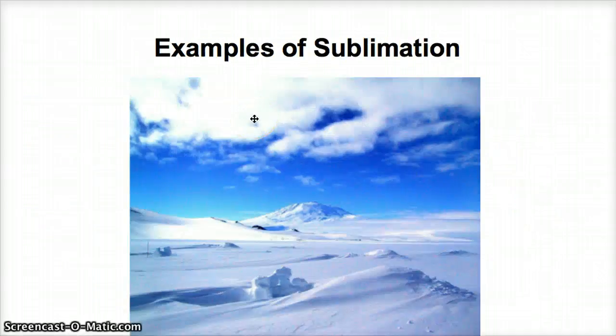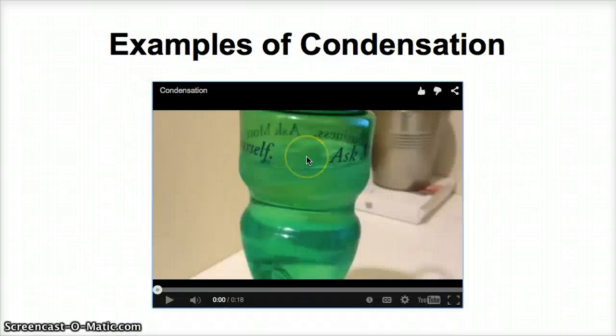An example of sublimation is large ice sheets or plains of snow. When light comes down and bounces off and releases energy that is absorbed by the snow, its temperature is raised, and a small amount boils off of the snow as water vapor. I made a video to show an example of condensation.